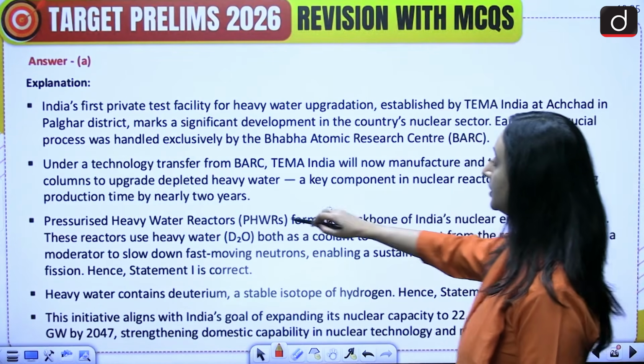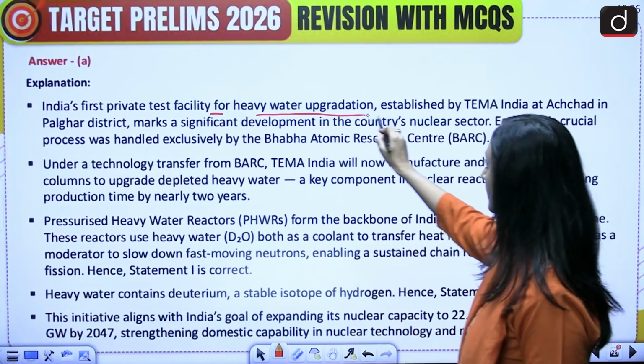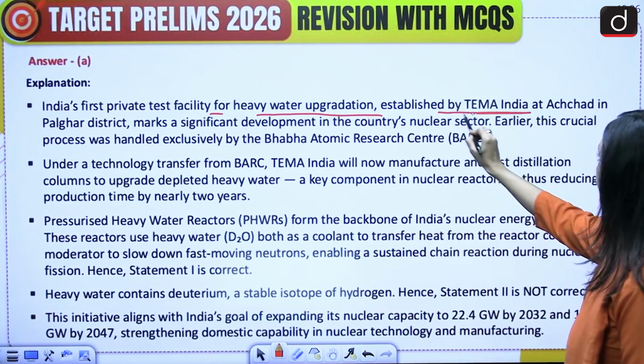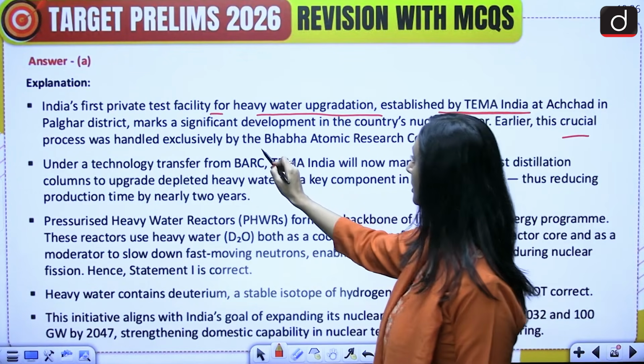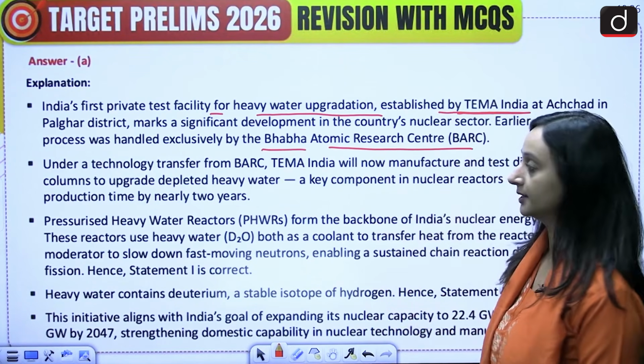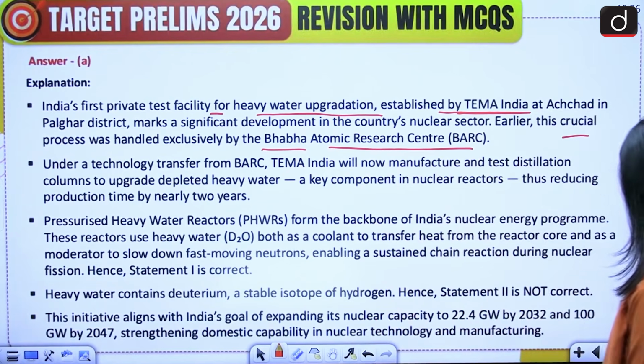So this is the first private test facility for heavy water upgradation established by TEMA India, and this is being built along with the Bhabha Atomic Research Center.